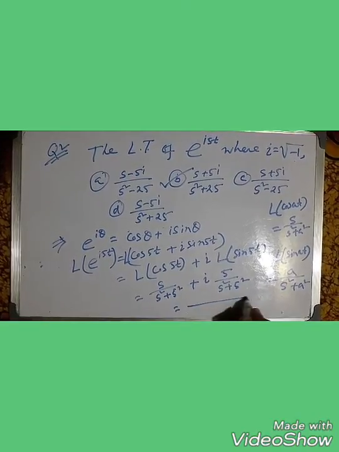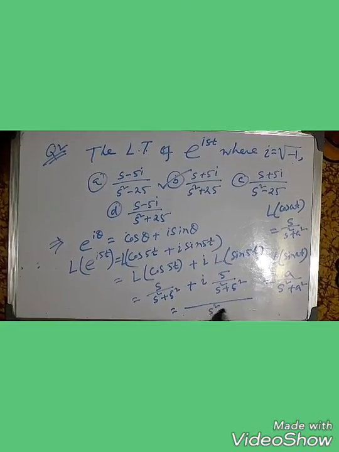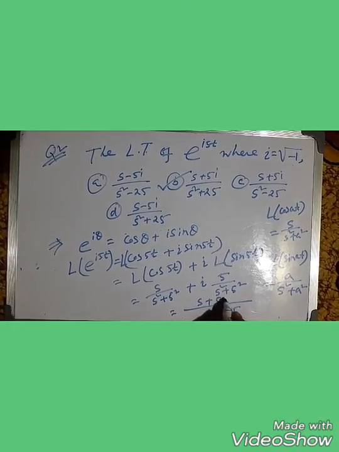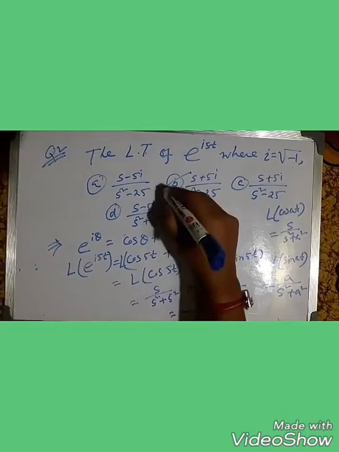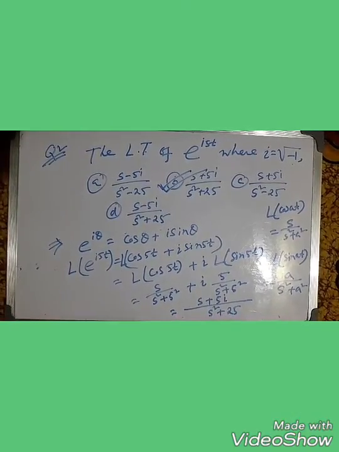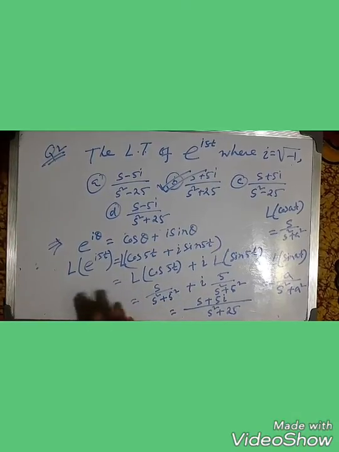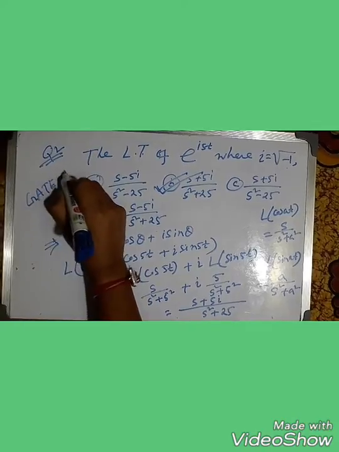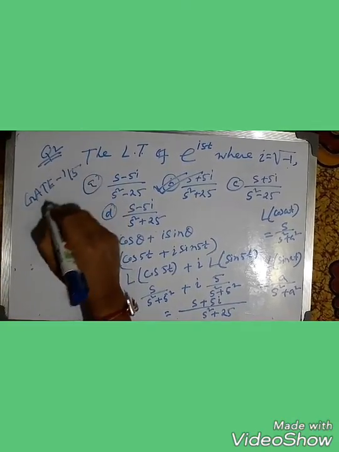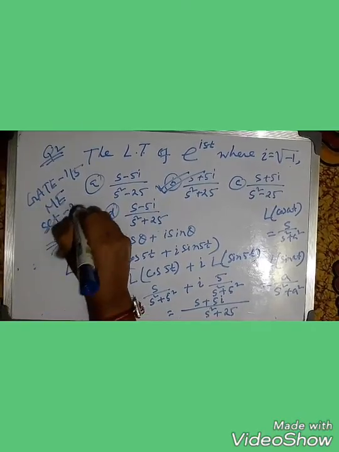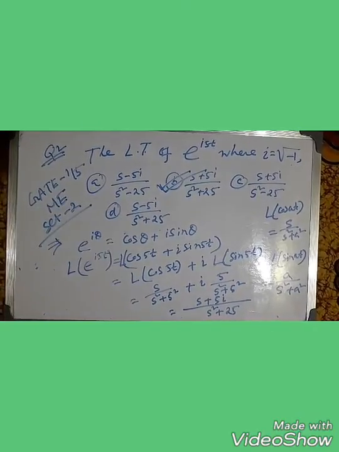That means the LCM of the lower part is s square plus 25, and the numerator is s plus 5i. Clear? So B is our right answer. You can use any one of the methods to solve the problem. This math came in the GATE 15 mechanical exam set 2. Clear, guys?